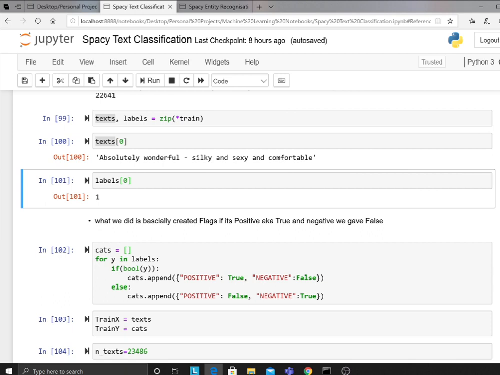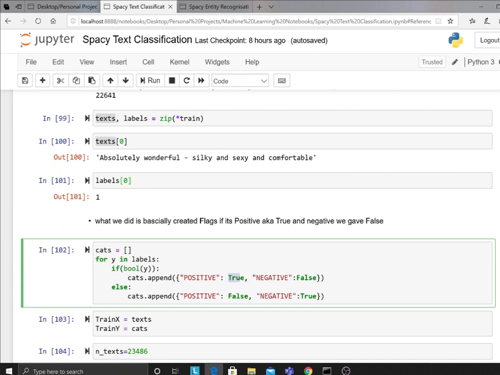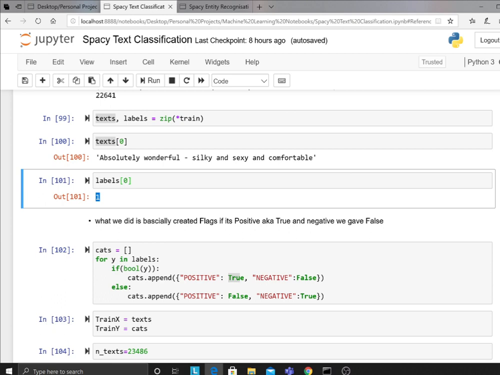So I said cats. Cats is basically categories, right? So y in labels: if bool of y, so if the label is one, that is true, then append this one as true and the rest is false. Similarly, if it is zero, the flag is zero, that means a negative comment, then the negative is true and the positive is false. So we're just appending objects of true and false with the labels.